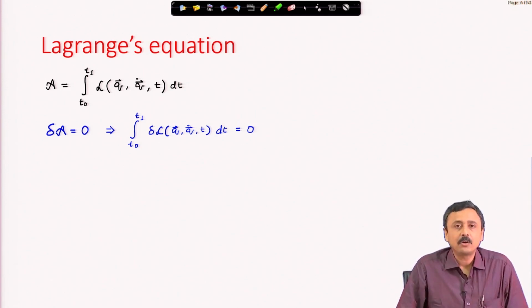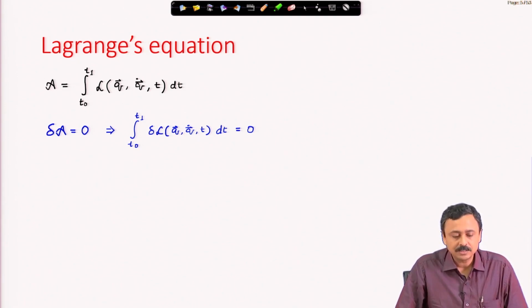Let us now apply whatever we have learned to derive the equation of motion, what is commonly known as Lagrange's equation of motion. We have the action, and that is in terms of the Lagrangian. Variation of action must vanish, that implies this delta.